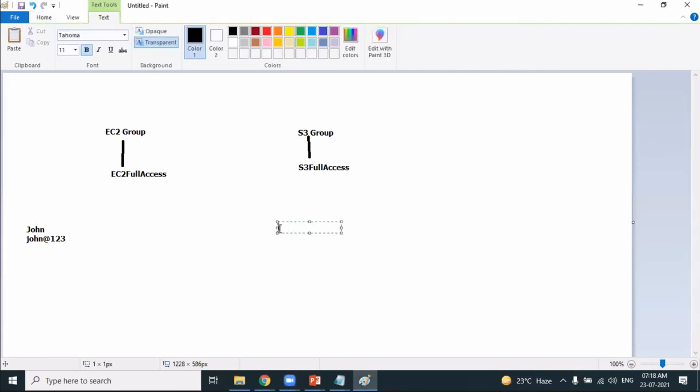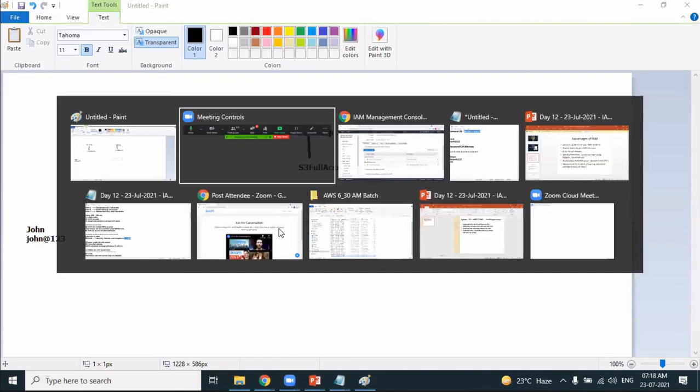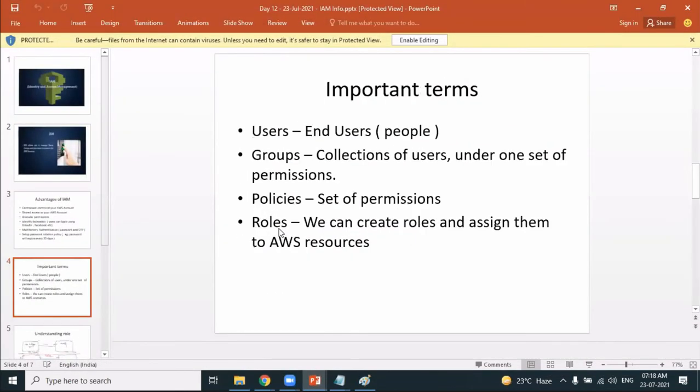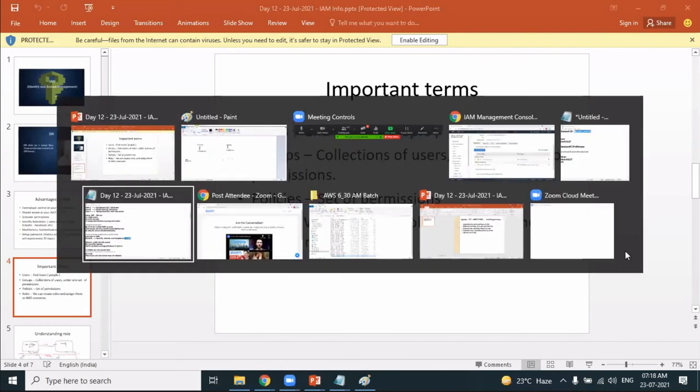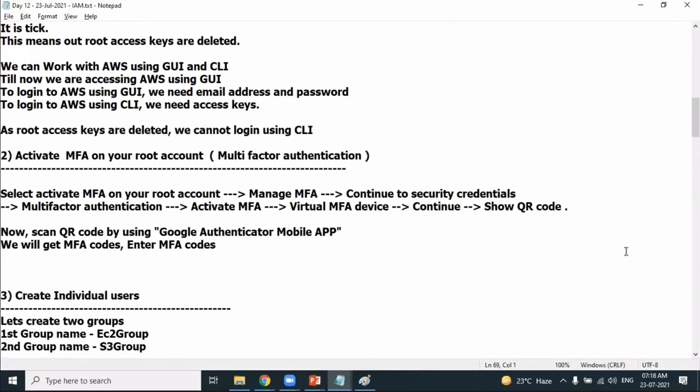So we have learned, you are familiar with these three terminologies. Okay, you now know users. Users are nothing but IAM users. Groups are nothing but a collection of users which have one set of permissions. You now experienced the concept of groups. Policies are nothing but the permissions. The next thing you should be comfortable about is roles. Roles, we'll discuss that soon. So where exactly are we standing.